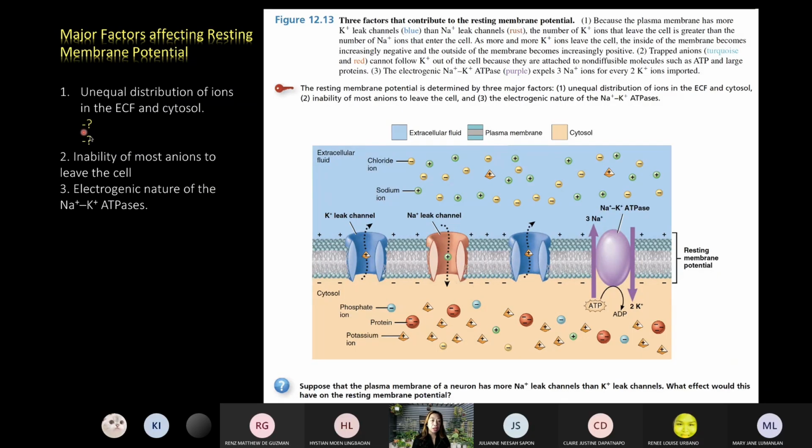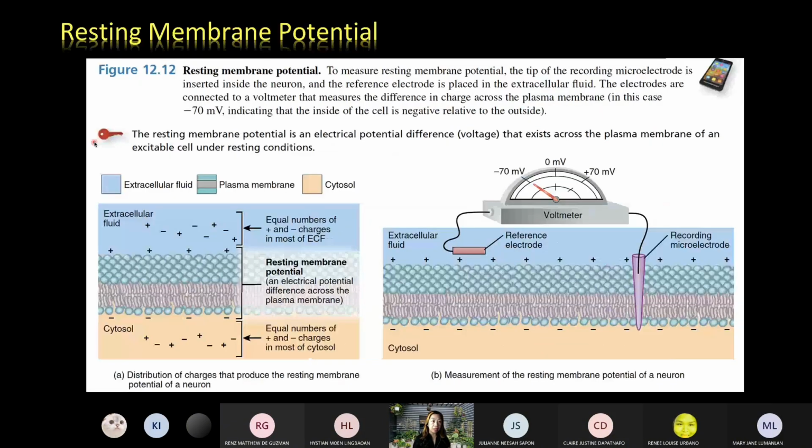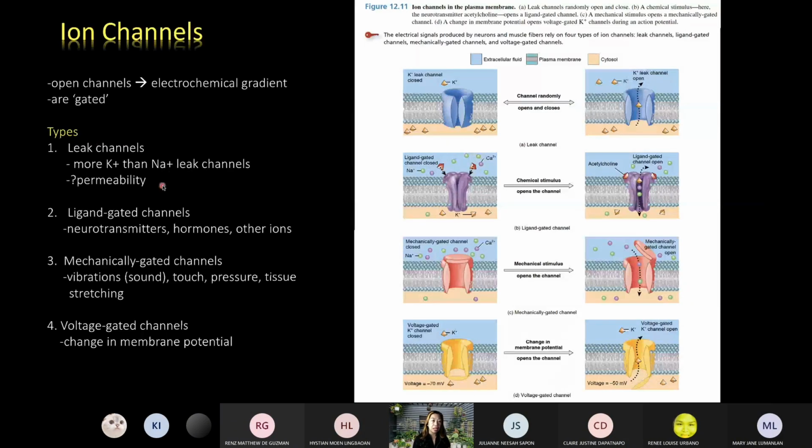Another is the leakiness of the channels. Going back to the discussion of the ion channels, it says here that there are more potassium leak channels than sodium leak channels. So the membrane is said to be more permeable to potassium ions than sodium ions.